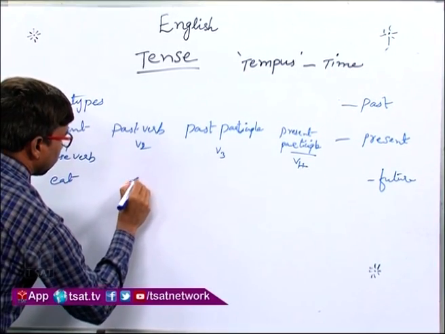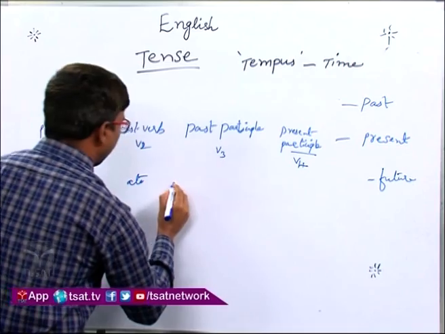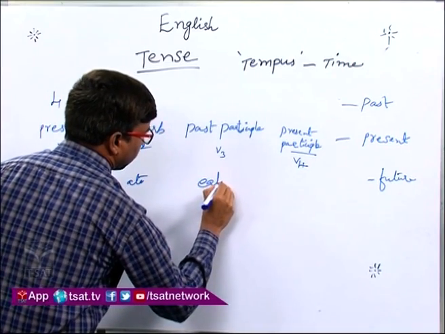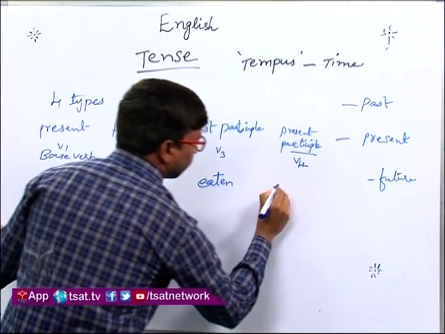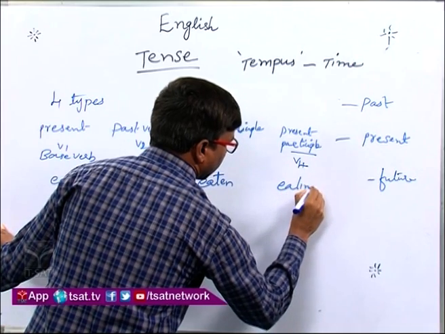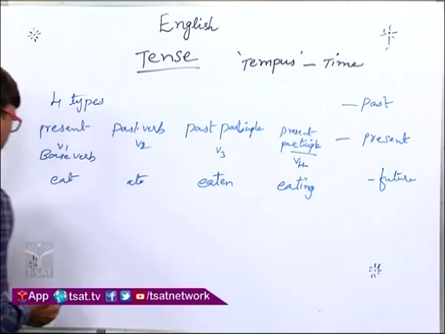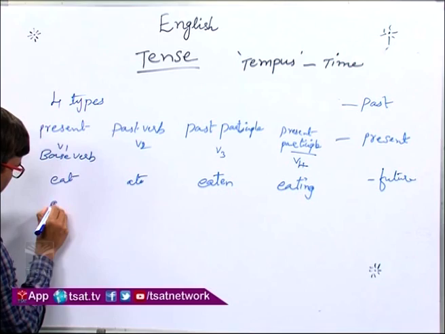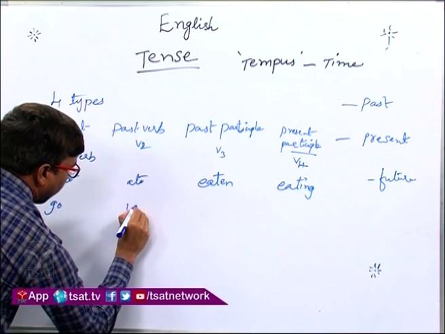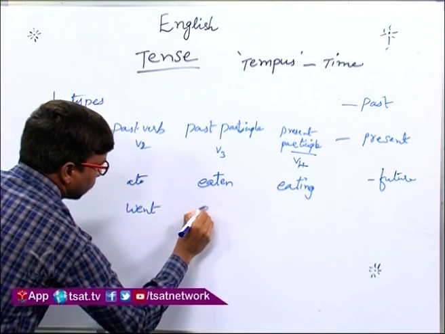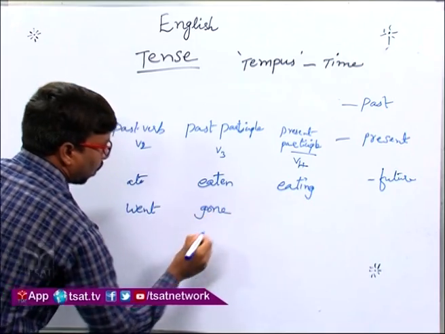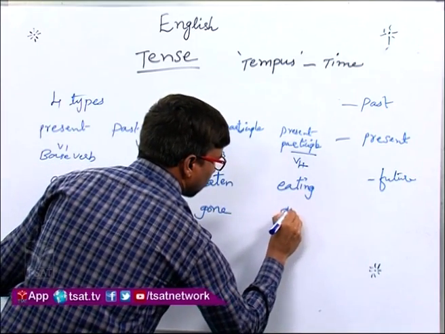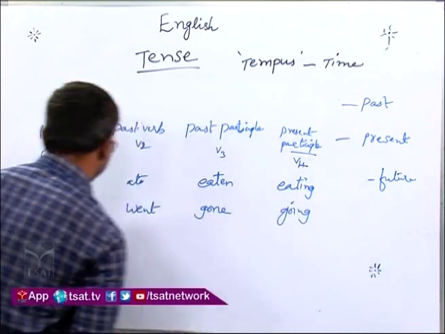Eat, ate, eaten, eating. Go, went, gone, going.